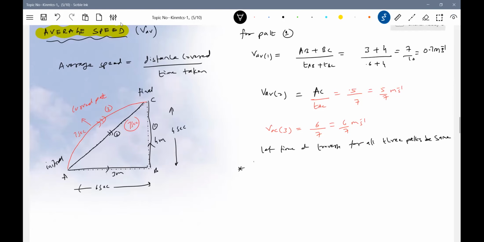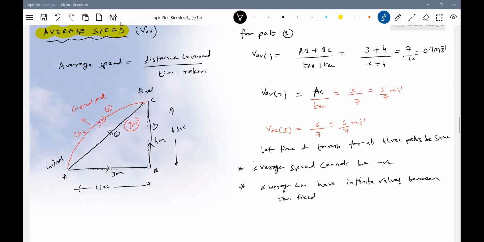The first conclusion is average speed cannot be negative. Then average speed can have infinite values between 2 fixed points. Average speed increases with the time.